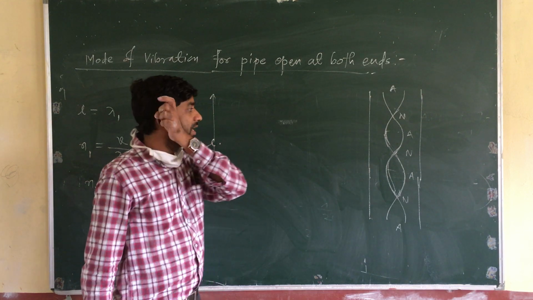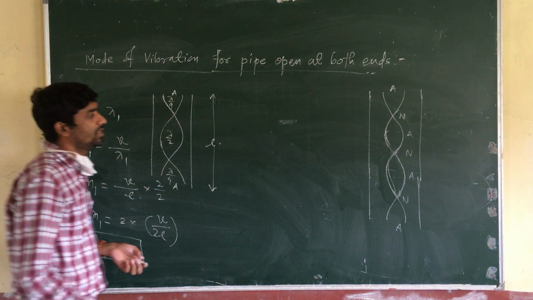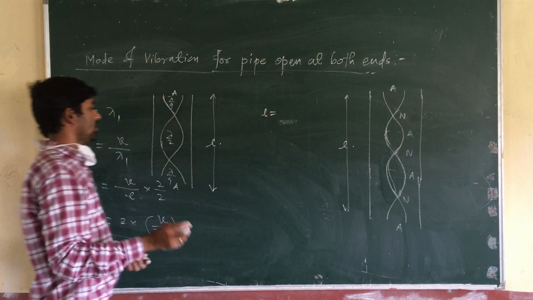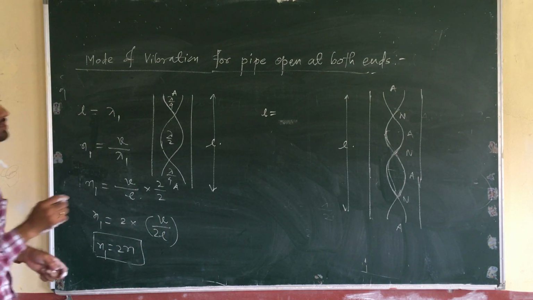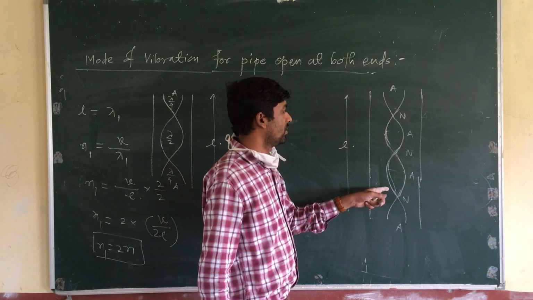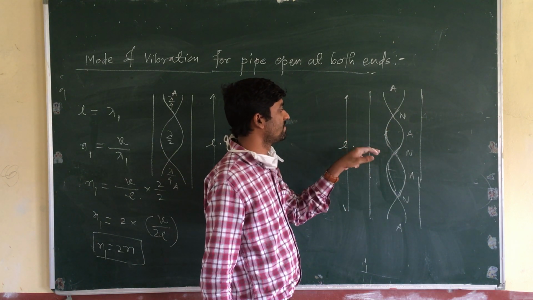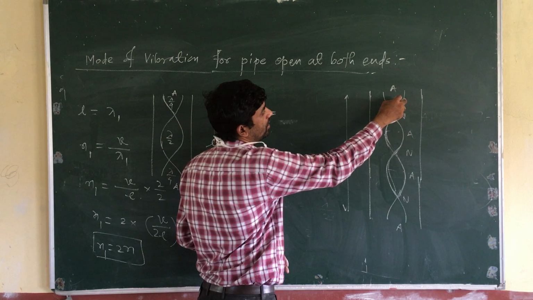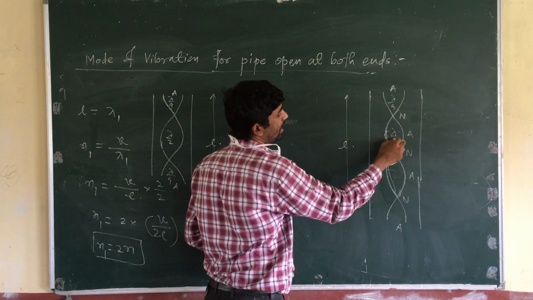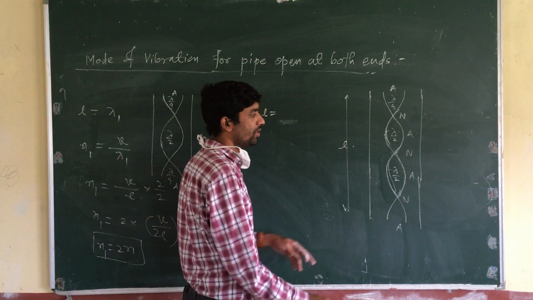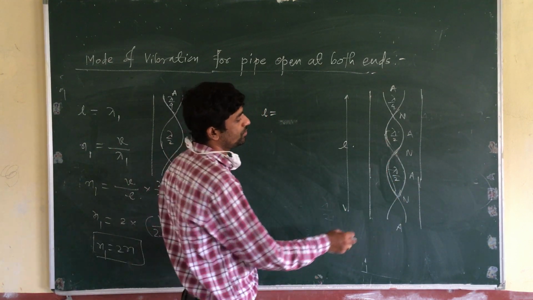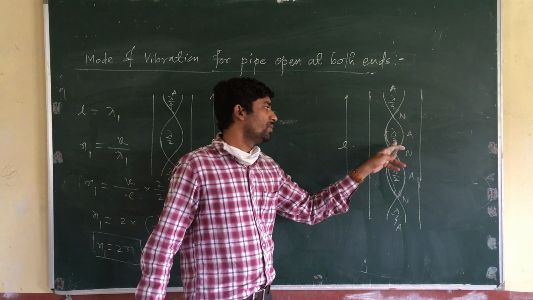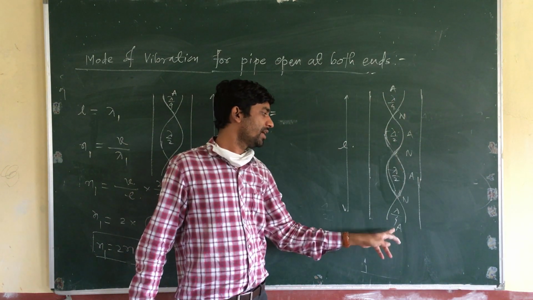What is the length here? The distances are lambda by 4, lambda by 2, lambda by 2, and lambda by 4 again.